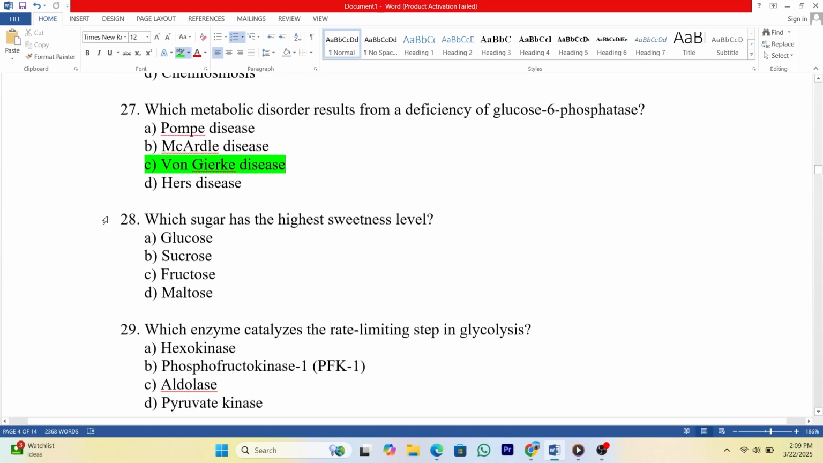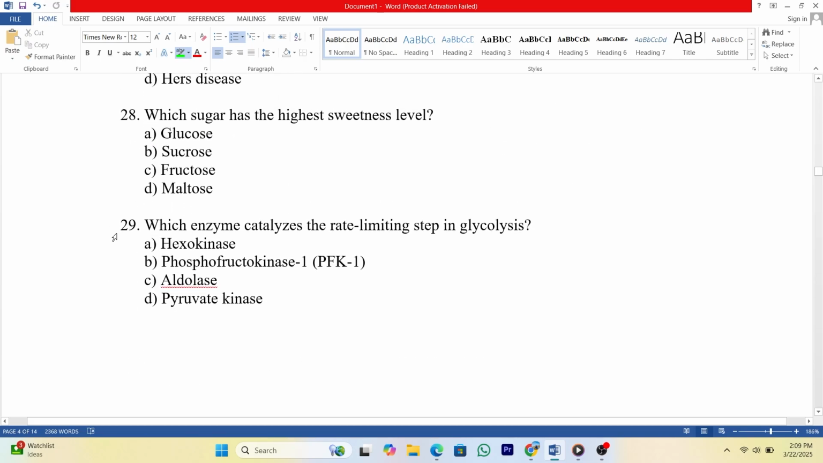28. Which sugar has the highest sweetness level? A. Glucose. B. Sucrose. C. Fructose. D. Maltose. Answer: C.